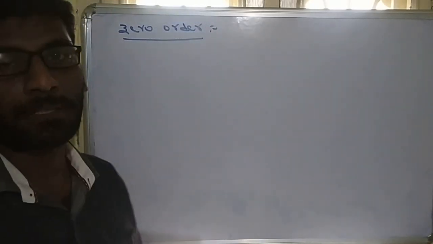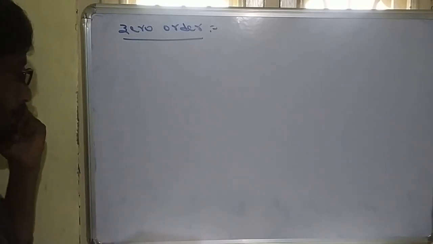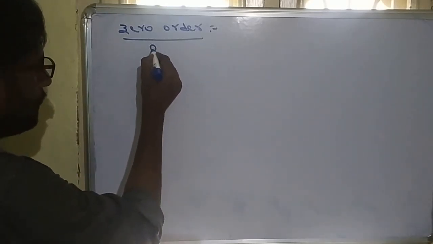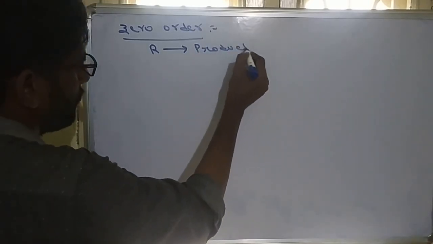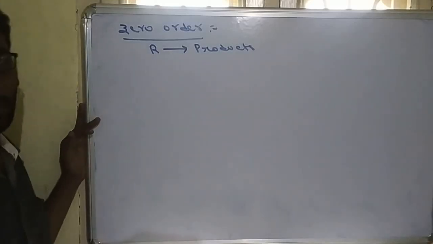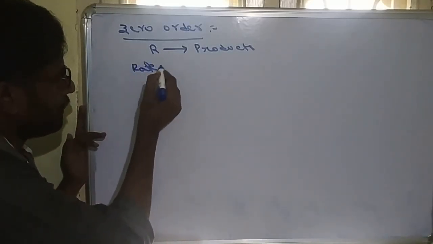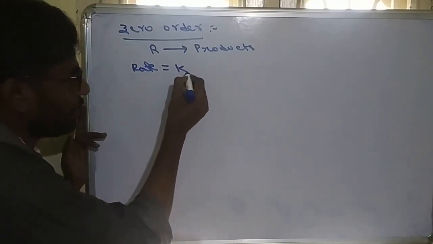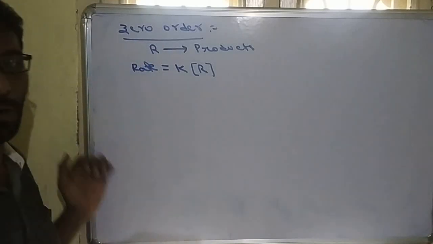For zero order reactions, we are deriving the integrated rate constant formula. We know that in any reaction, reactants are converted to products. R means reactant. Since it is a zero order reaction, according to the rate law, rate is equal to K into concentration of reactant whole power order.